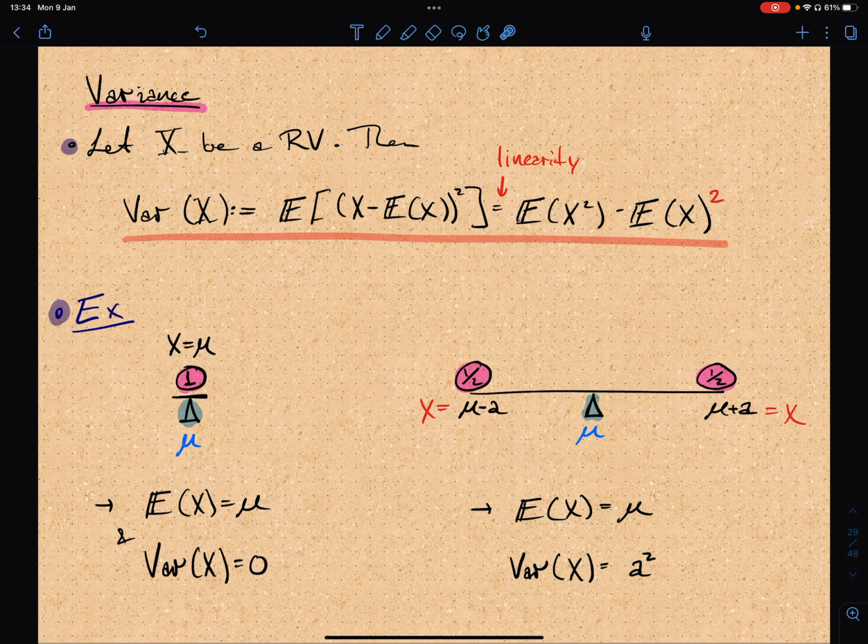So this is a quantity that gives you an insight into how the mass fluctuates around the expected value of the random variable. And moreover, if the variance is 0, then there are no fluctuations, so it's deterministically mu.